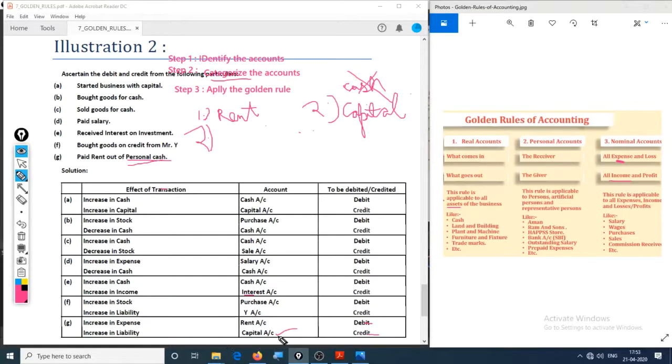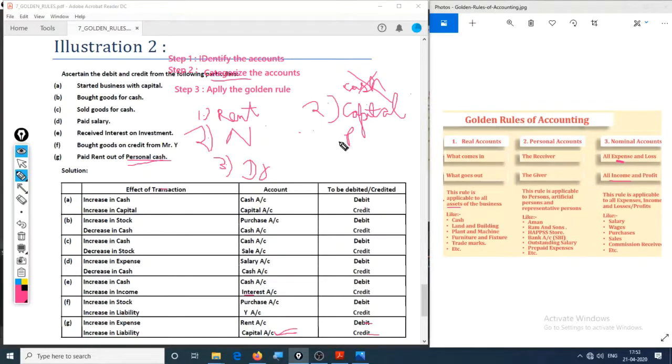So this is an increase in capital, not a reduction, because if the owner has paid with his cash, the company has increased the liability that the company owes him. The rent is a nominal account, as it is an expense. Capital is a personal account. The third step: debit all expenses and losses, credit all income and profit.